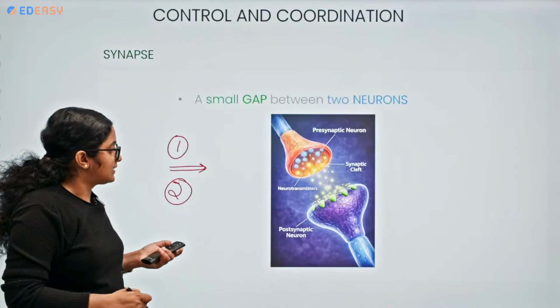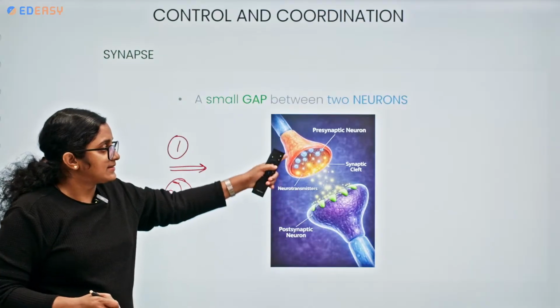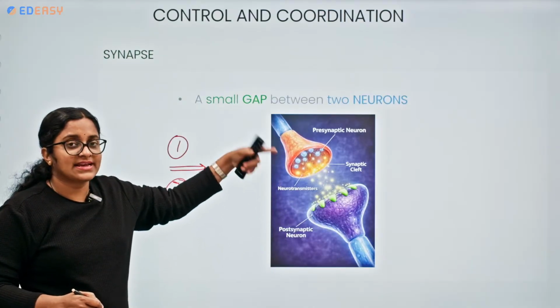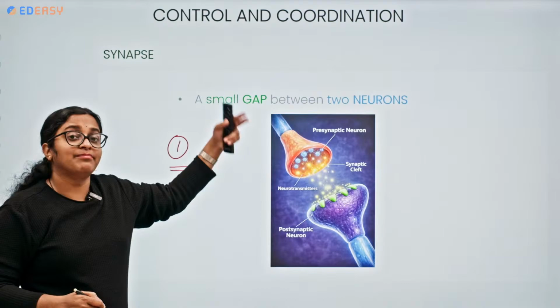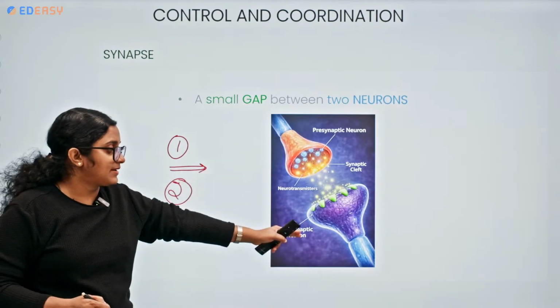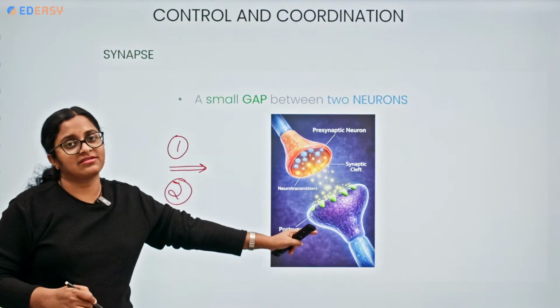So let me show you the neurotransmitter. This is a presynaptic neuron. Presynaptic neuron means the one before the synapse. Postsynaptic means the one after the synapse.